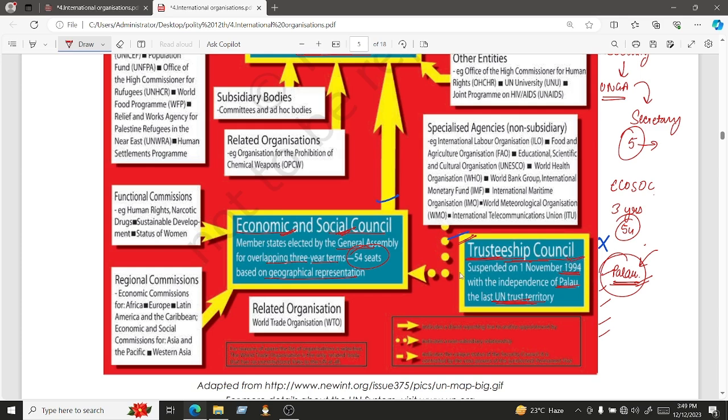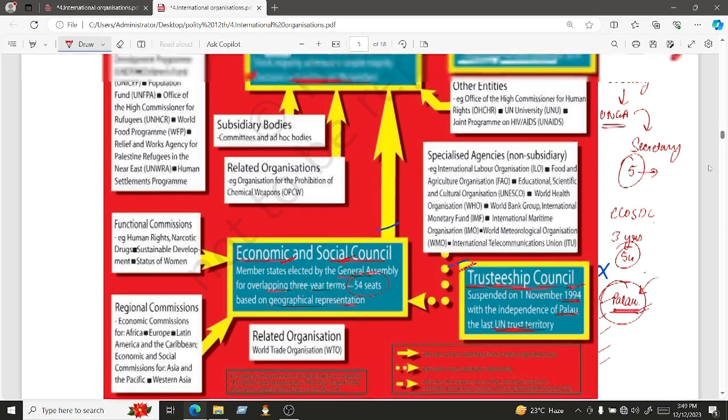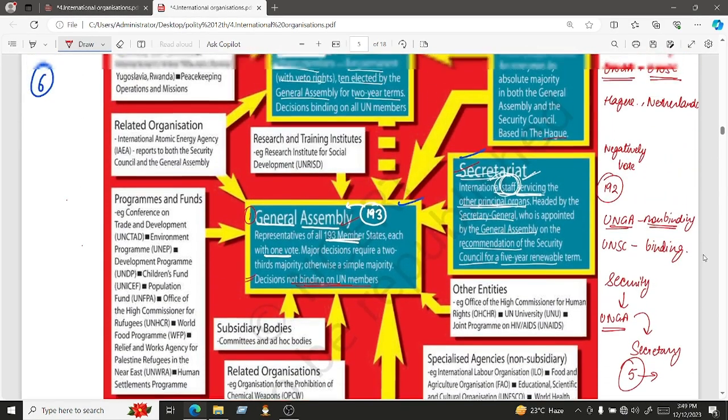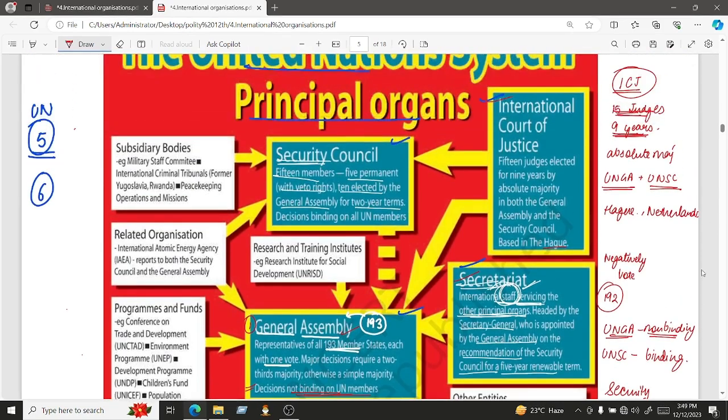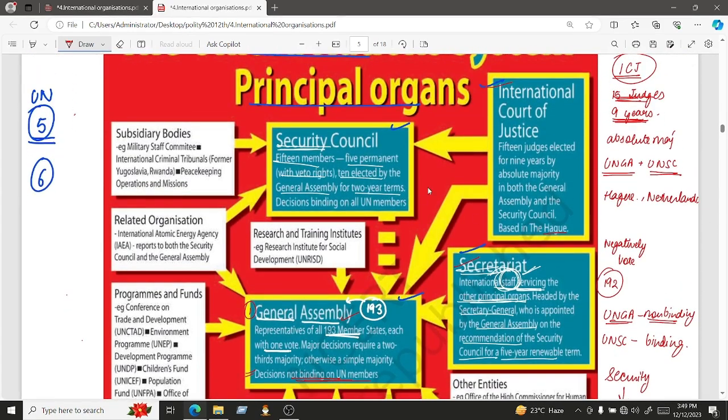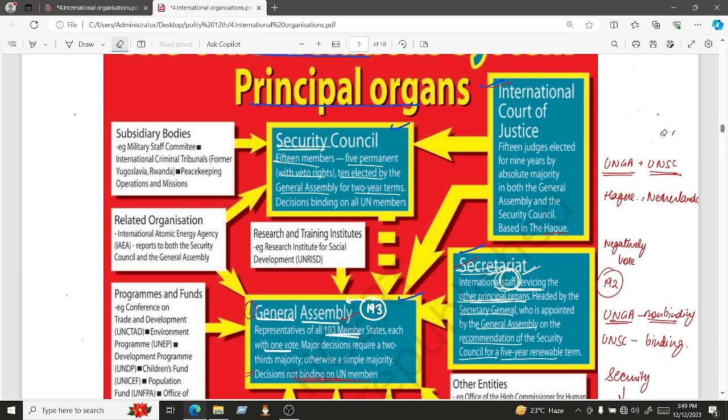So far we have covered the principal organs of the United Nations. Now there are certain other bodies, or you can say entities, specialized agencies that are working under these principal organs. For every other matter we have formed a particular organization, a committee, a body to focus on that particular issue. So let's talk about these different bodies quickly. The first one is your subsidiary body.